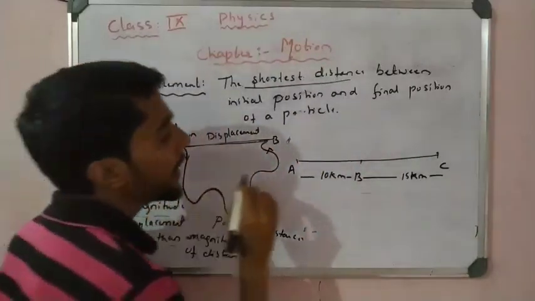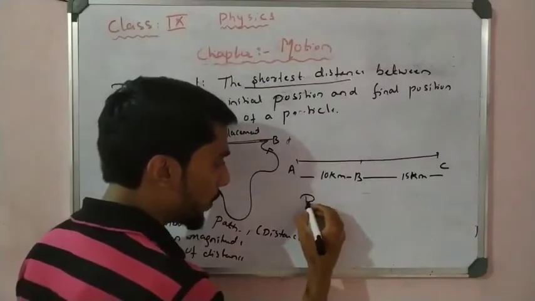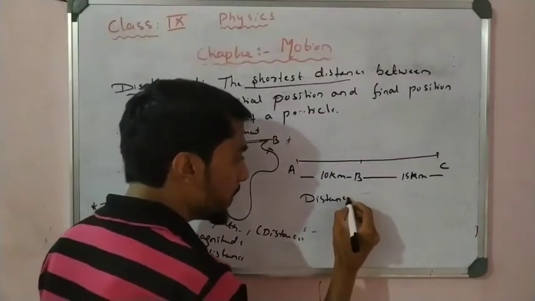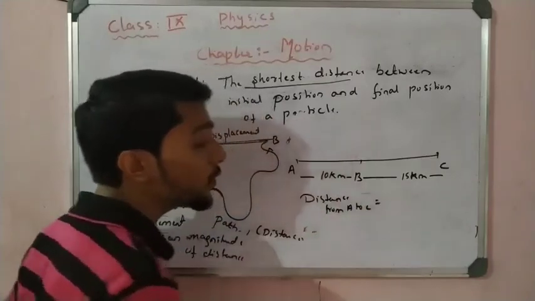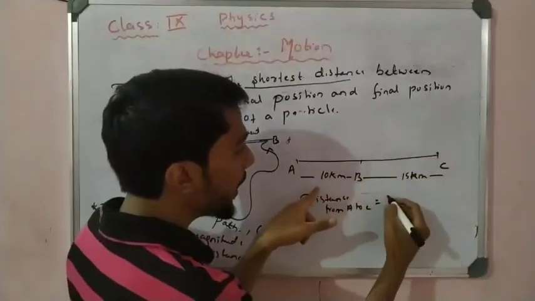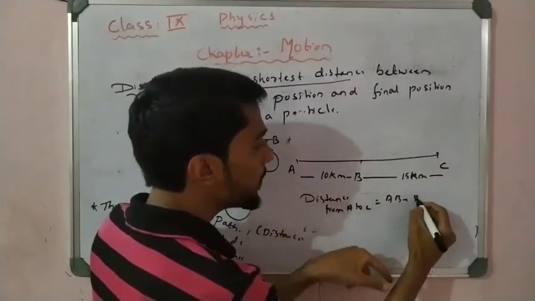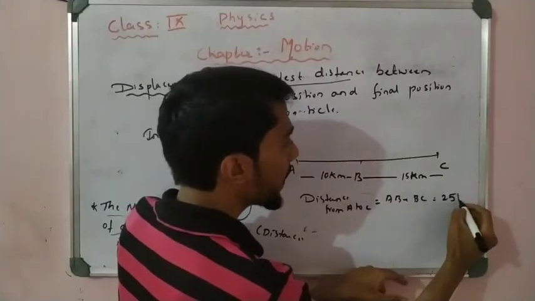Now a particle travels from point A to point B. Now calculate the distance from A to C. A to C is nothing but AB plus BC. It is 10 plus 15, the total is 25 kilometer.